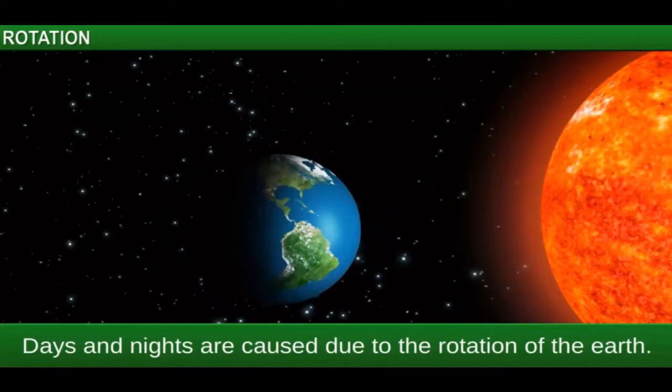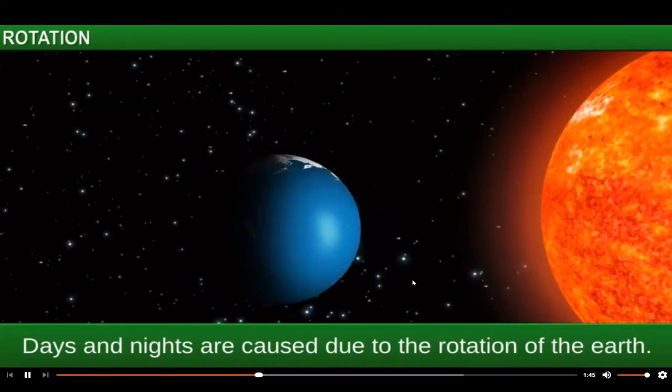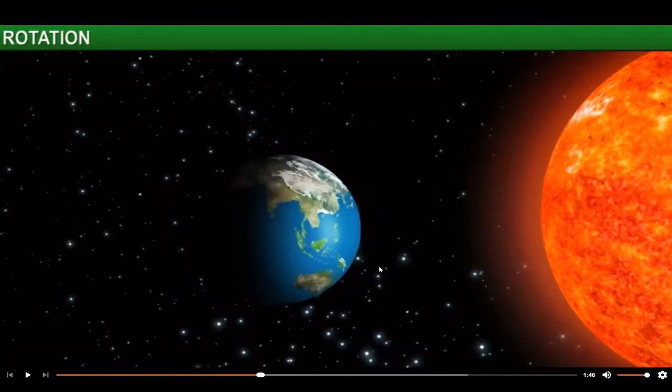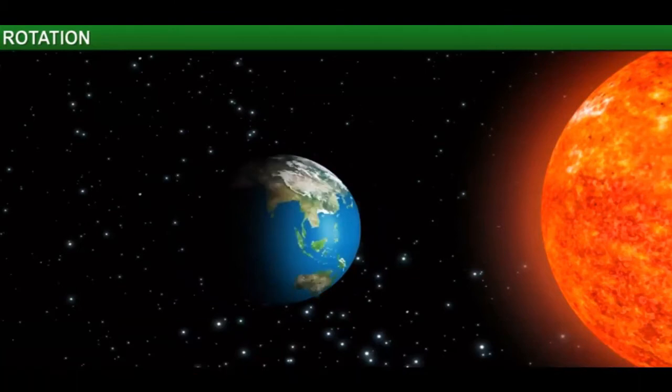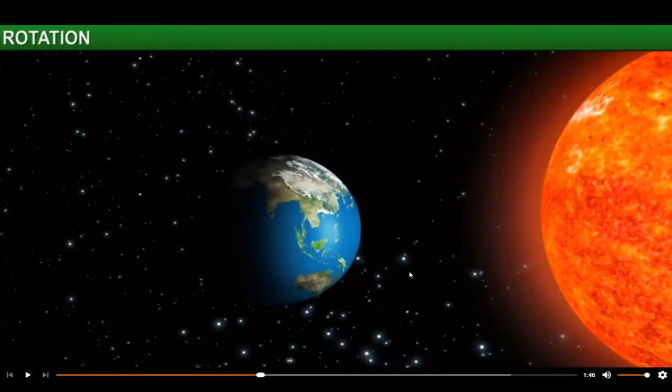Days and nights are caused due to the rotation of the Earth. The half of the Earth which is facing the Sun is called the day, and the other half of the Earth which is not facing the Sun is called night, because it will be dark there, and the side which is facing the Sun will have the light. So it is called the day.